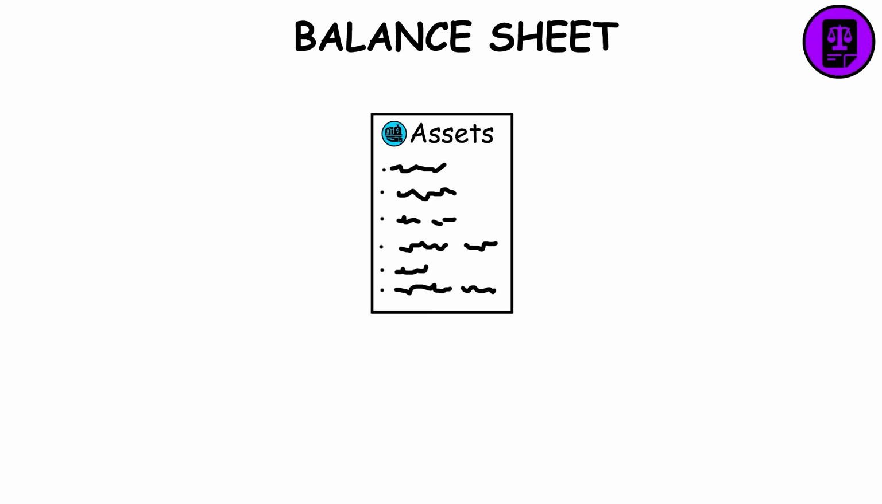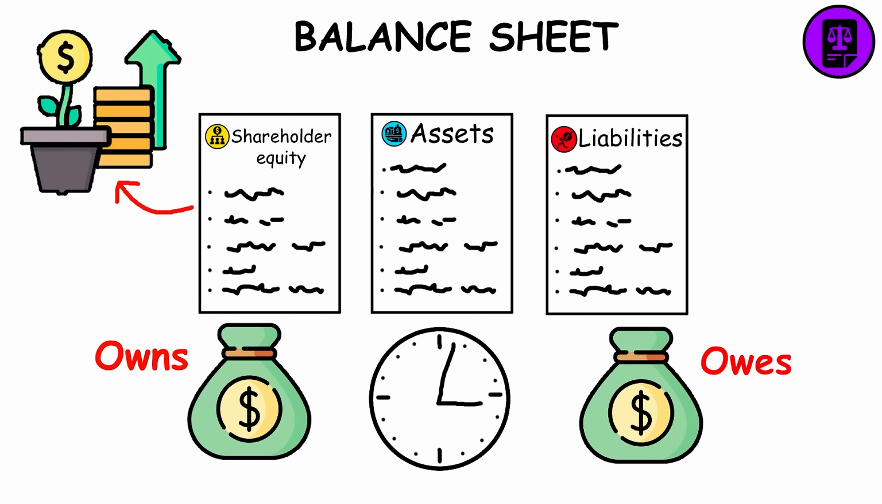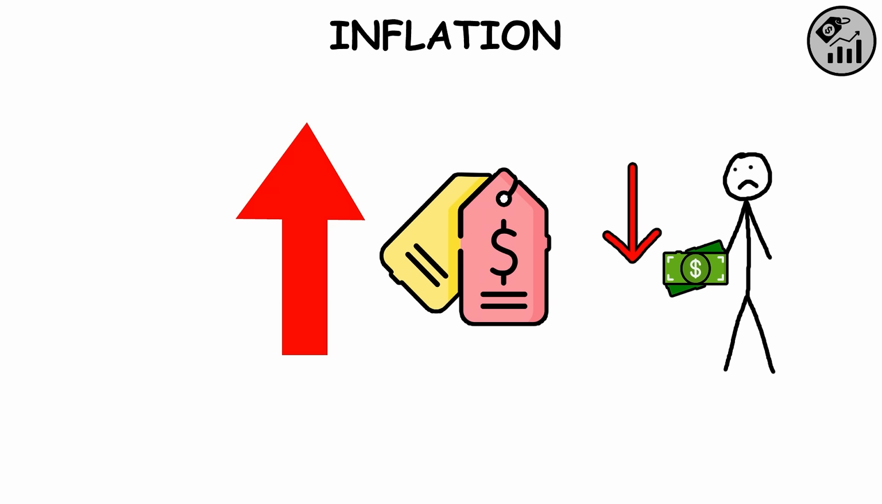Balance sheet. Financial statement that reports a company's assets, liabilities, and shareholder equity at a specific point in time. It provides a list of what a company owns and owes, as well as the amount invested by shareholders. Inflation. A rise in prices, which can be translated as the decline of purchasing power over time. Basically, money becomes less valuable.